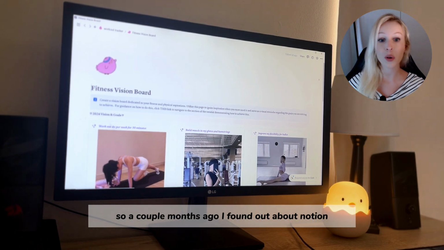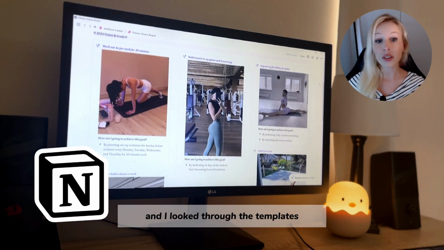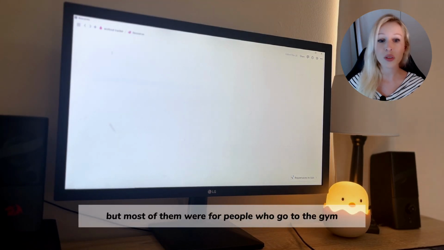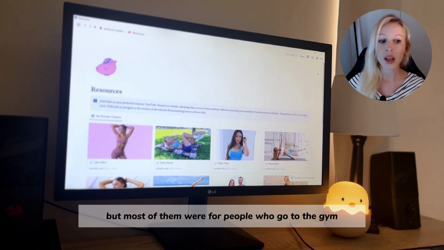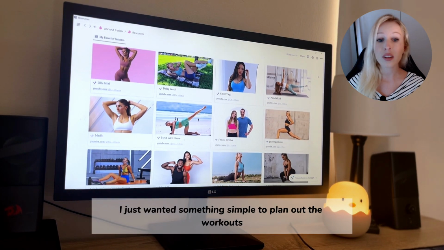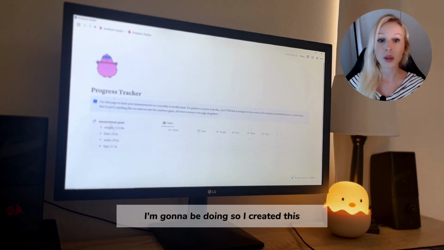So a couple months ago, I found out about Notion and I looked through the templates to see if I could find any workouts template, and I did, but most of them were for people who go to the gym and they track every single type of exercise that they do. I just wanted something simple to plan out the workouts that I'm going to be doing.